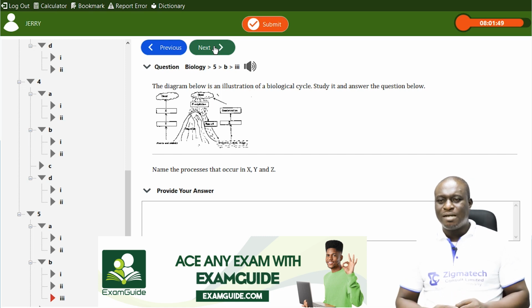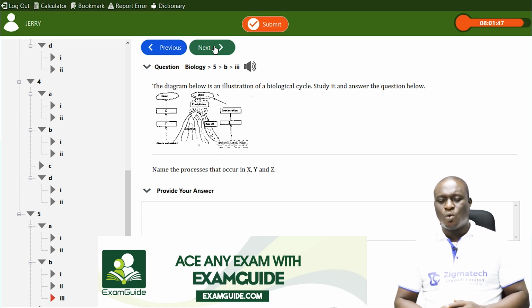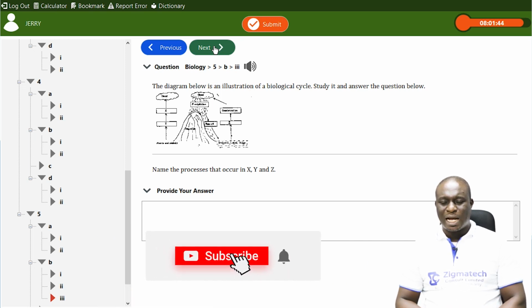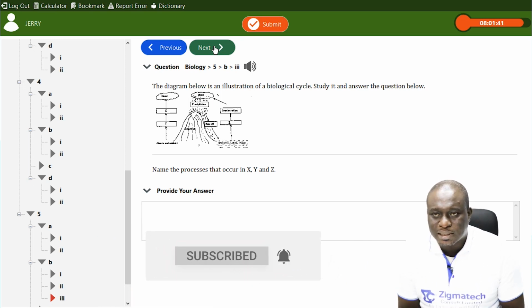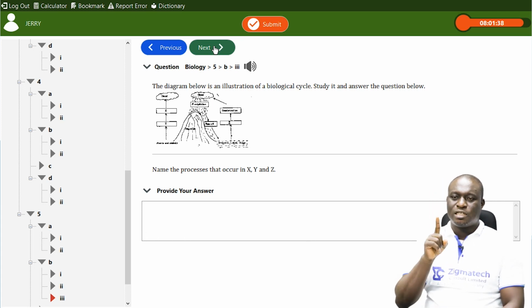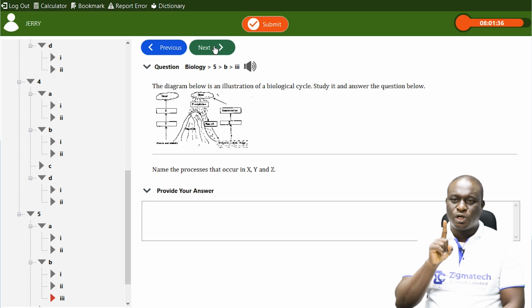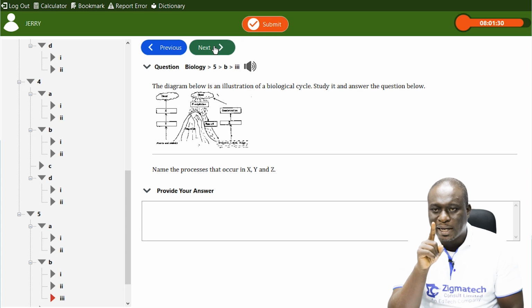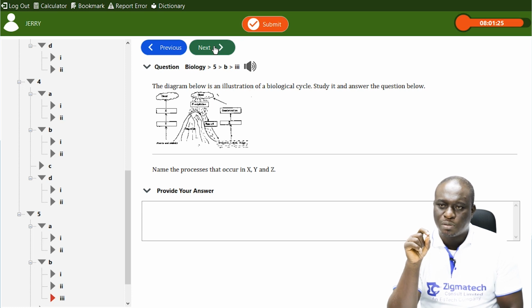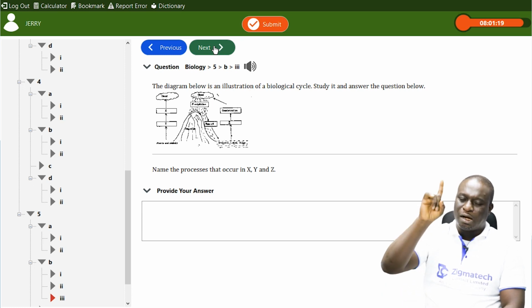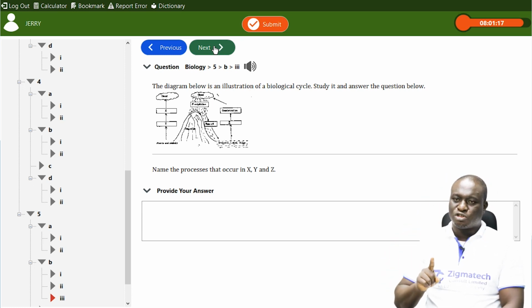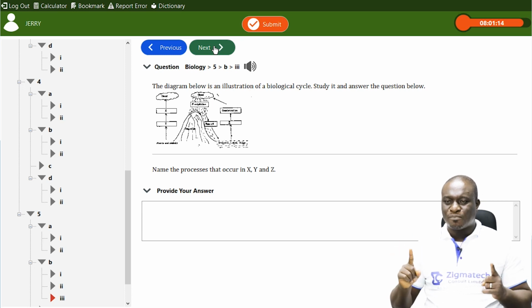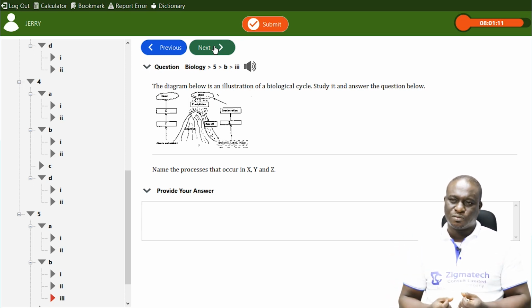Next question. Name the process that occur in X, Y, and Z. Now, if you look at X, if you look at the arrow, it is pointing towards the cloud. Remember, Y is also pointing towards X. Look at also the labeled part Z. It is moving from a water body and going to the cloud also. So in other words, for Z and Y, what is happening is evaporation.